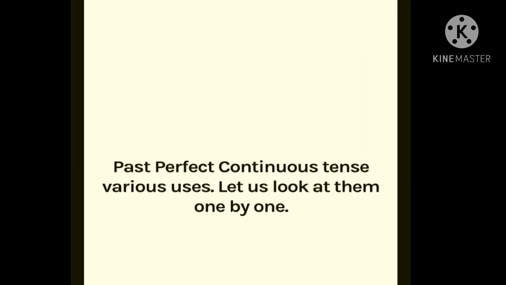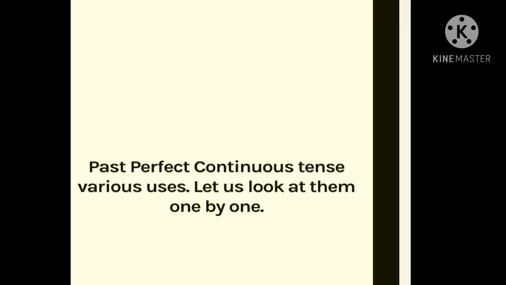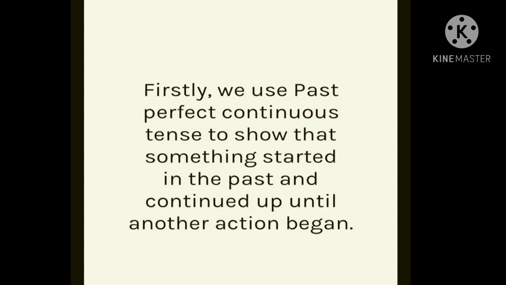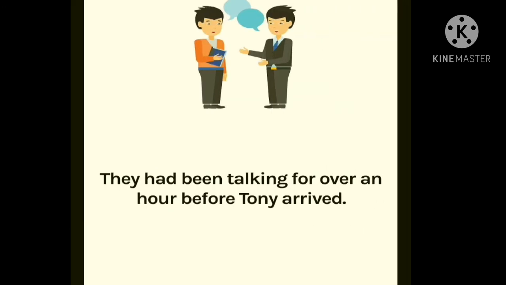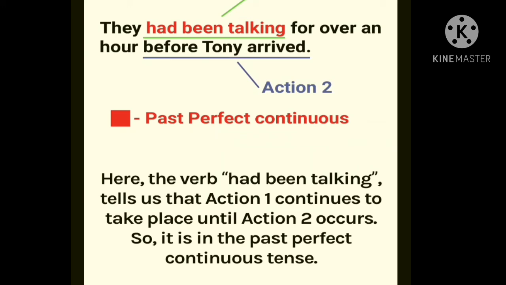Past perfect continuous tense, various uses. Let's look at them one by one. Firstly, we use past perfect continuous tense to show that something started in the past and continued until another action began. They had been talking for over an hour before Tony arrived.